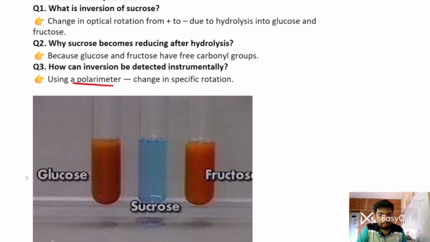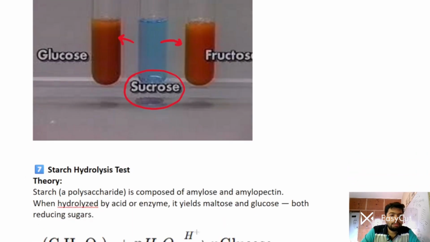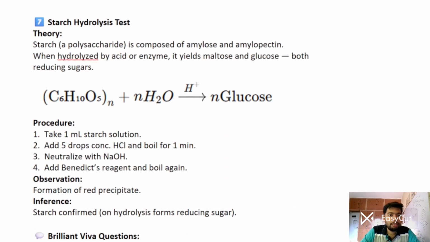So you can see this. This is sucrose, right? I hope this is absolutely clear. And sucrose upon hydrolysis yields glucose, which shows a positive Benedict's test, and fructose, which will show a positive Seliwanoff's test. Okay. Now the last test in our discussion is the starch hydrolysis test.